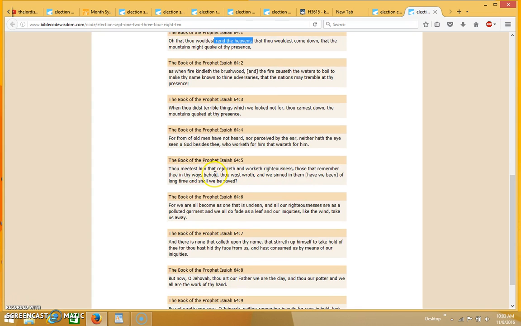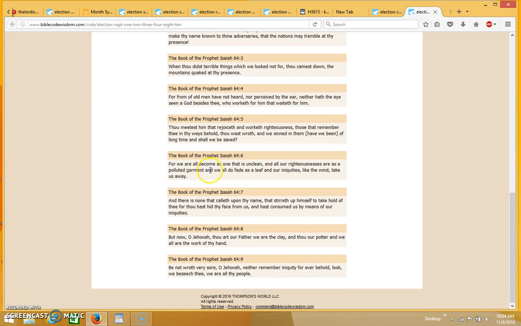Thou meetest him that rejoiceth, and worketh righteousness. Those that remember thee in thy ways, behold, thou wast wroth, and we have sinned in them. We have been of long time, and shall we be saved?